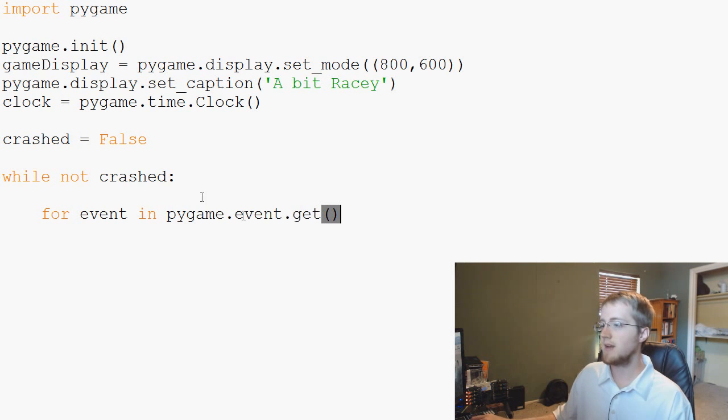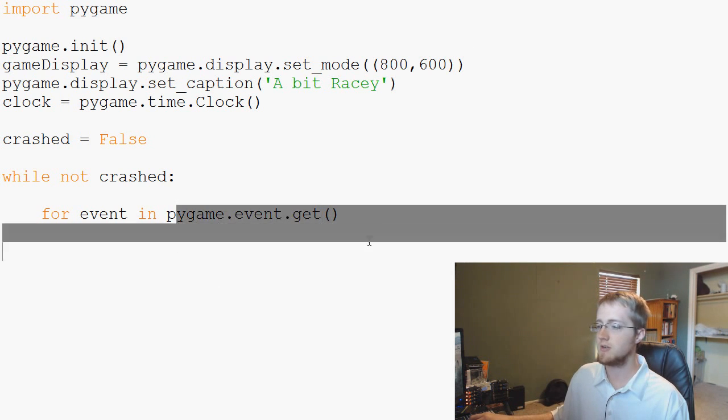pygame.event.get. And what pygame.event.get does is it just gets any event that happens. So where's the mouse on the screen? Are they clicking? Are they pressing keys? What key are they pressing? All of that stuff is handled by PyGame. They have the code that does that for you. And what this does is it creates a list of events that have happened.